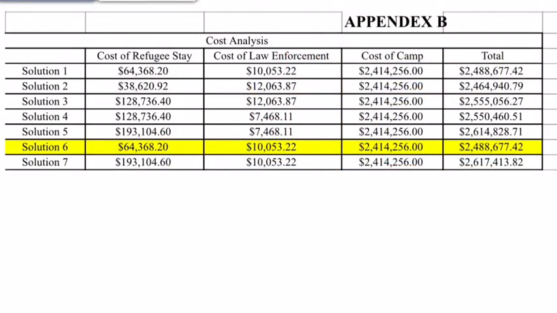Illustrated is our team's calculated costs for each candidate solution. Each cost was completed by analogous models, so they are strictly estimations. The highlighted value is our team's recommended solution.